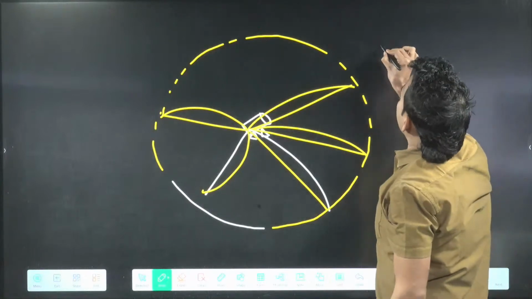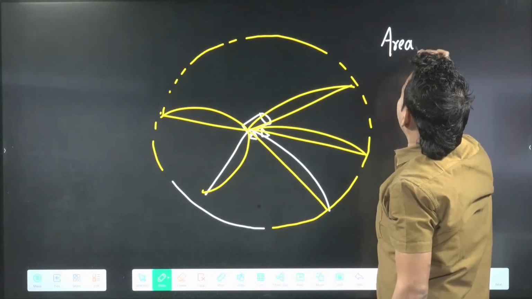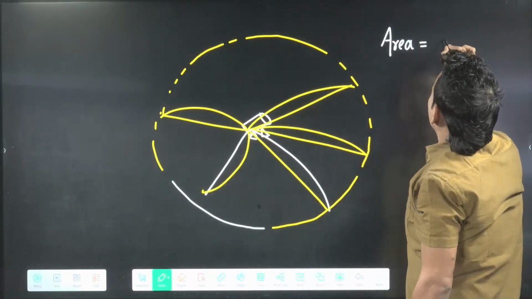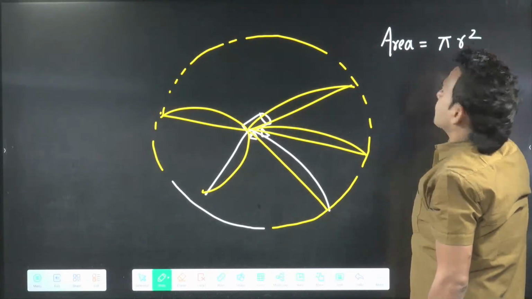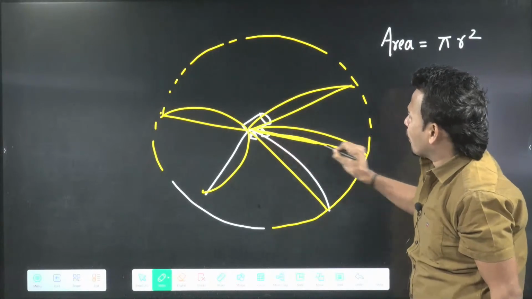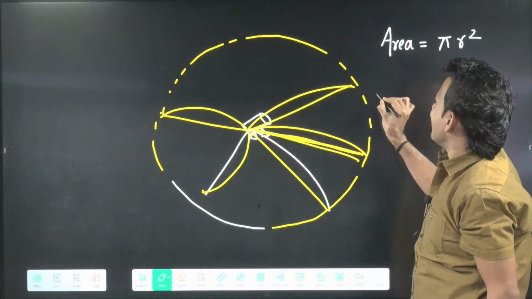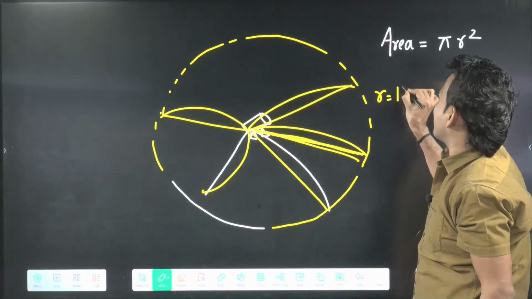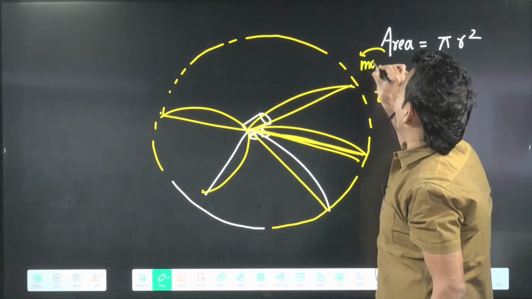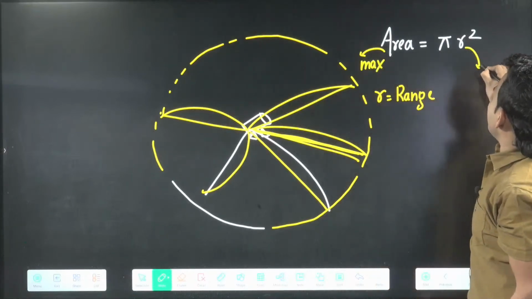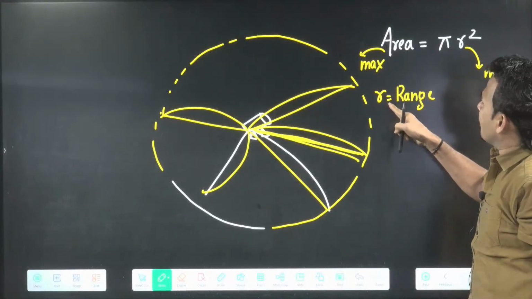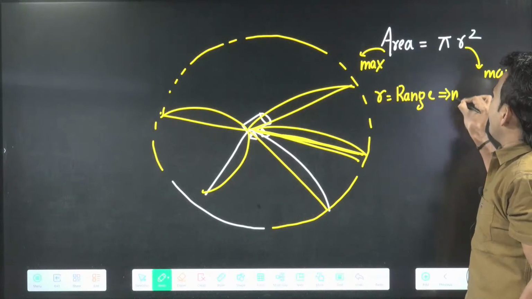That means the area covered by bullets will be the area of a circle, and circle area we know is pi r square. If you look carefully, the radius of the circle is the same as our range. Now you want the area to become maximum. For area to become maximum, radius has to become maximum, and we already know radius is range. So range has to become maximum.